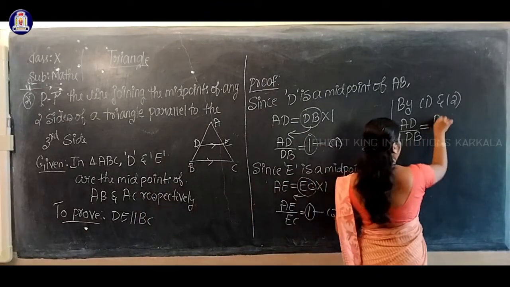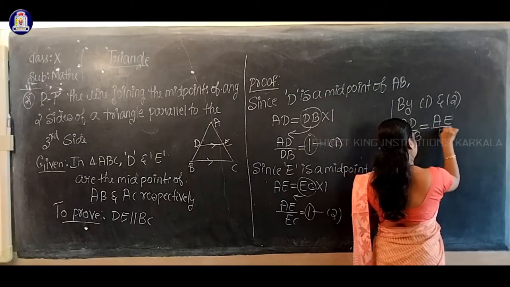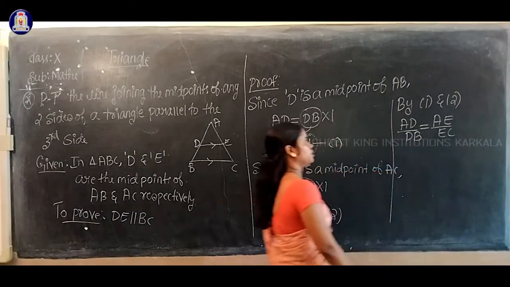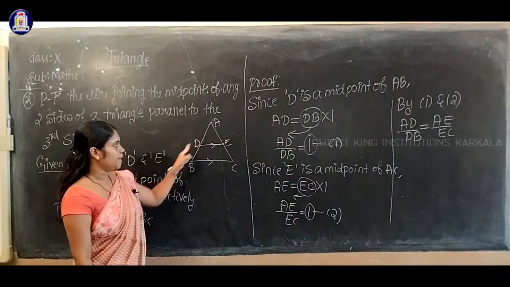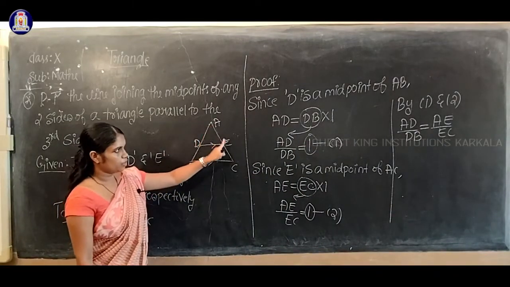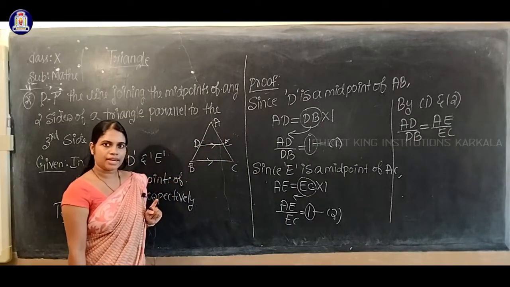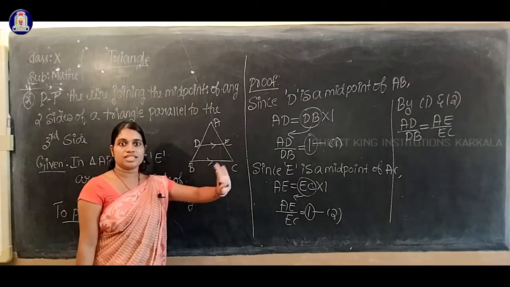AD by DB equals AE by EC. Now just look at your diagram, right?